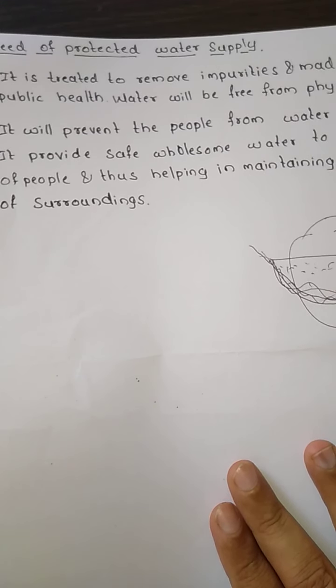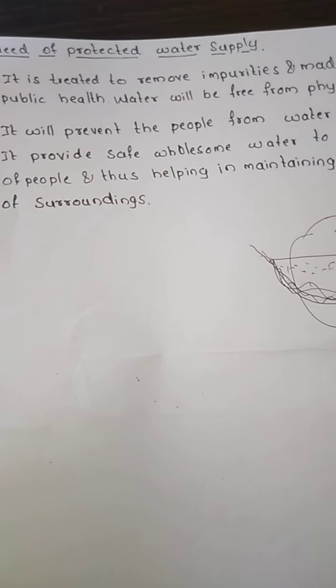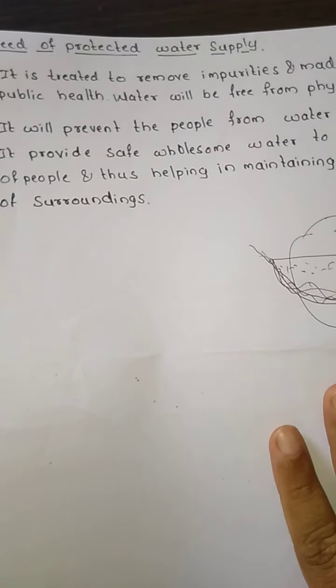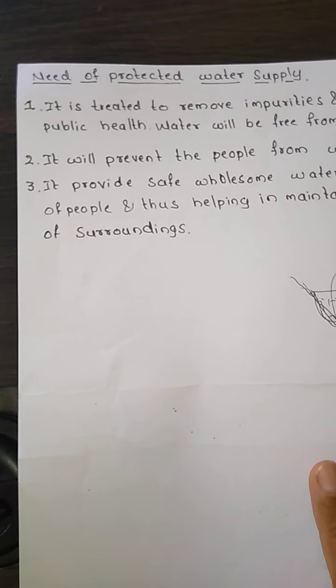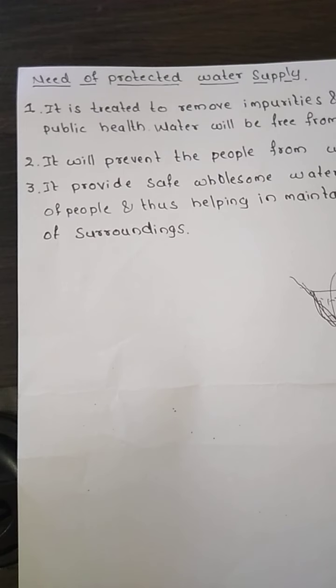We cannot directly use the water from the source of water, because it is going to have some physical, chemical and biological impurities. So we need to remove them, or if we want to add some chemical elements, we can add them. That is what is called a protected water supply. Overall, protected water supply is nothing but the treated water supply.